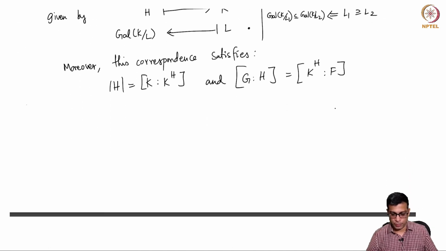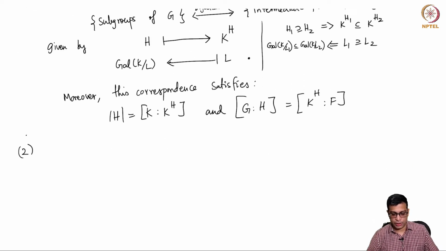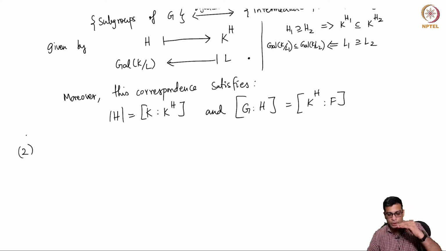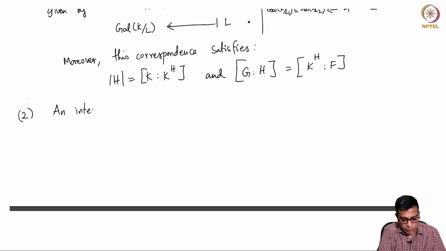I am going to draw a picture in a minute, but that will clarify this. So the degree of K over the intermediate field given by H is the order of H, and the degree of K^H over the base field is the index of that H. This is confirmed in the examples that we did in the previous video.